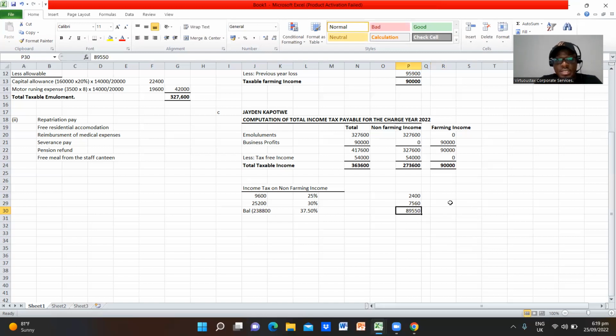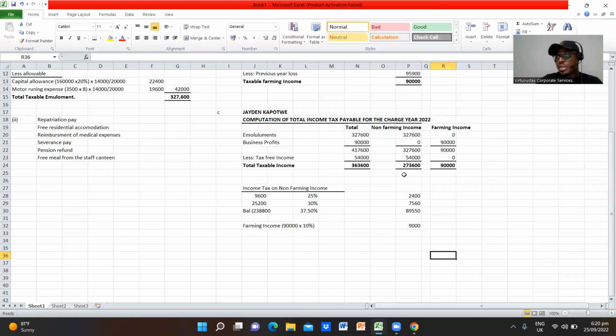Okay, let me do this undo. Now I'm going to put farming income there. Every farming income for the charge year 2022 is taxed at 10%. So this will be 90,000 multiplied by 10%. Whether you are a corporate entity or an individual, you will pay this at 10%, at least for this charge year.